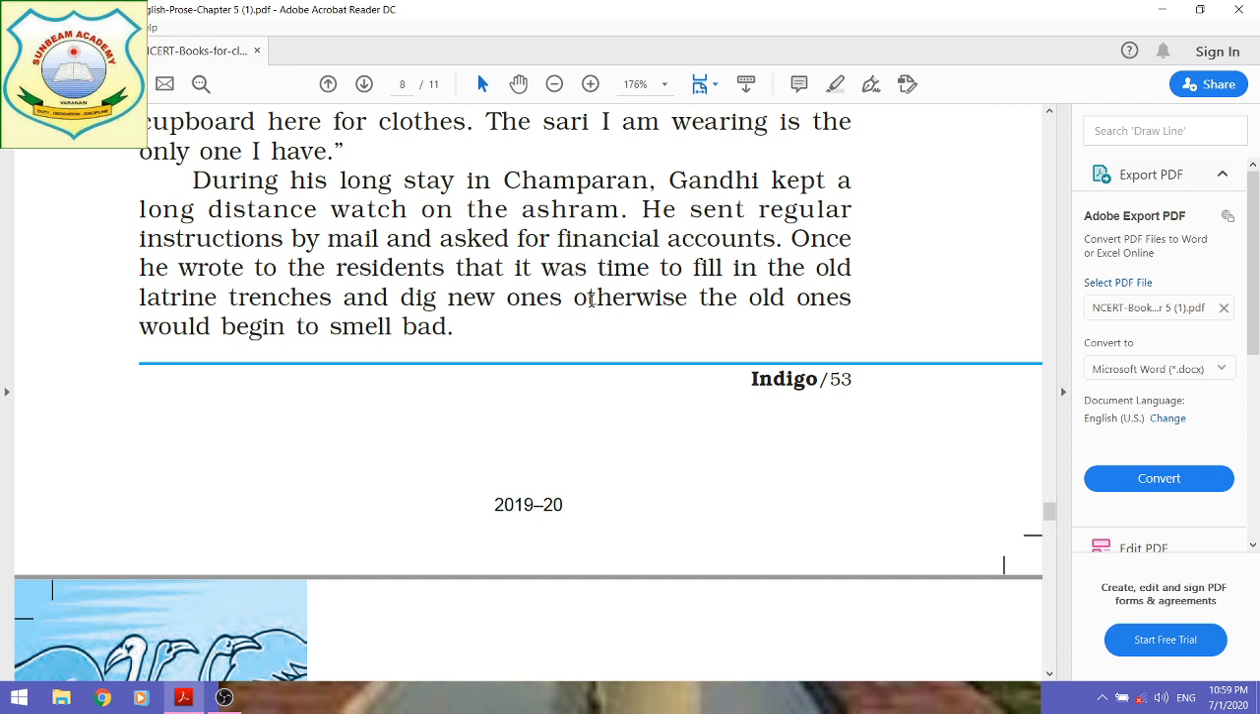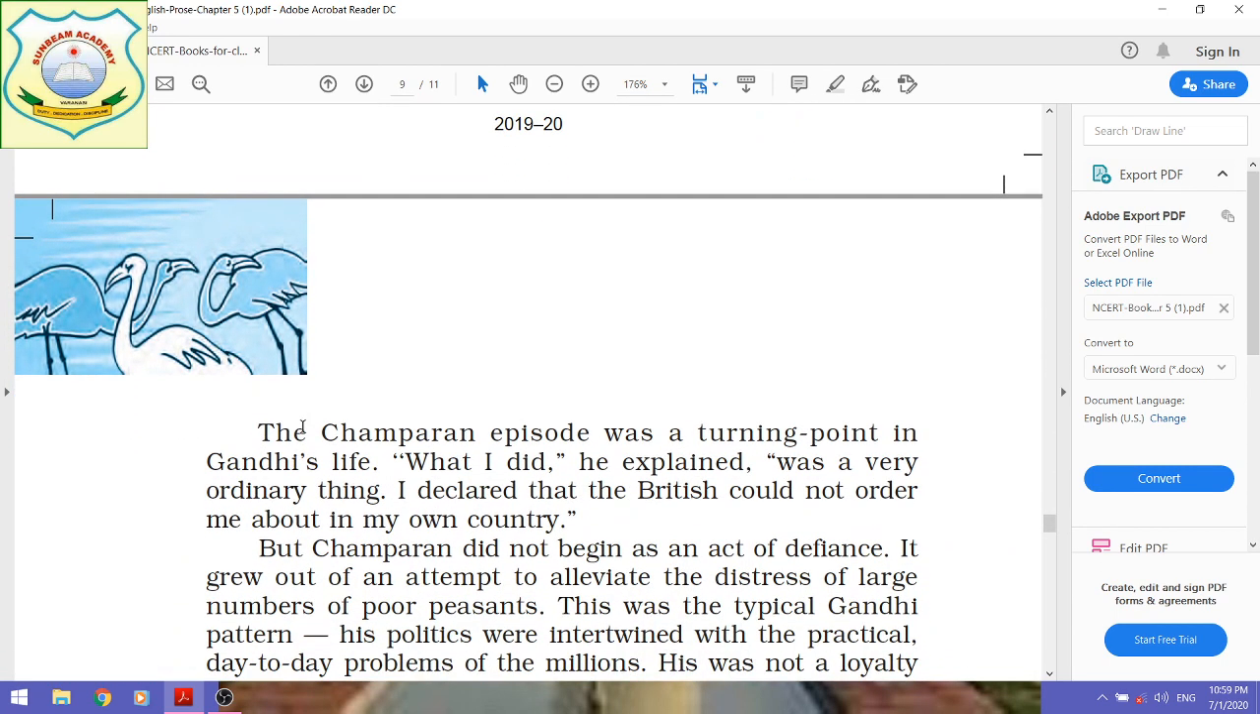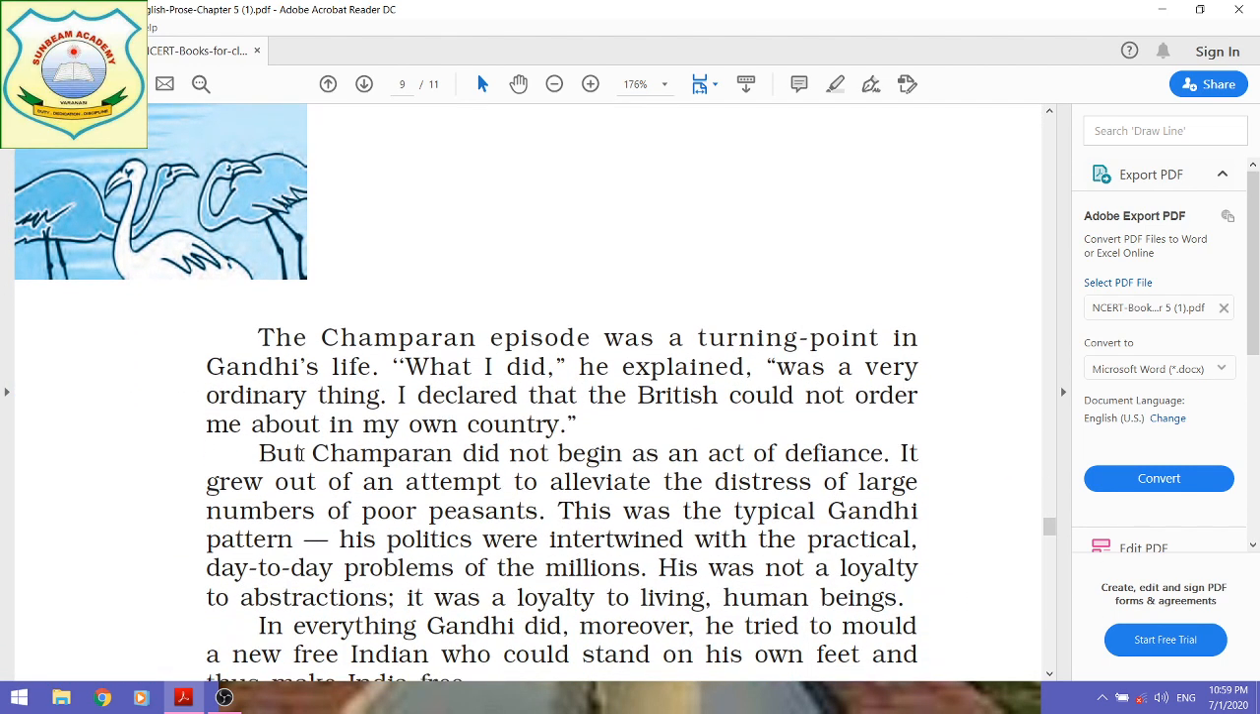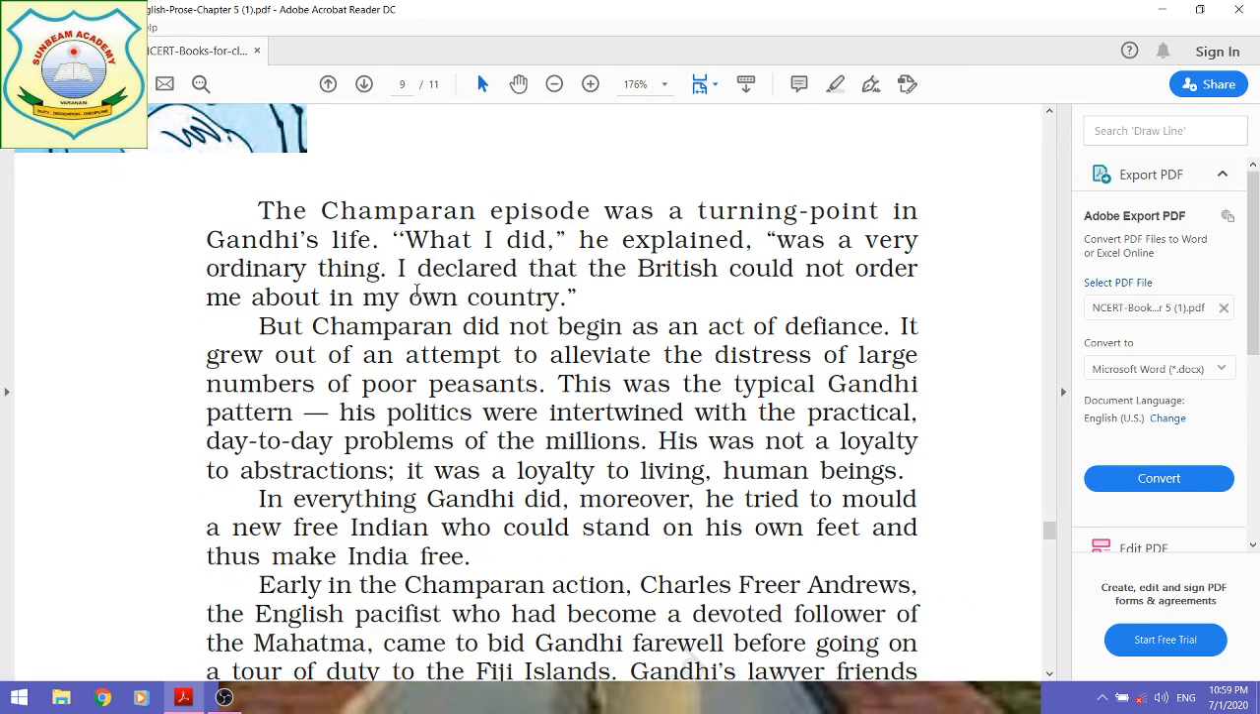Even that he talked about the latrine trenches which were filled, and to dig new ones, otherwise they would smell badly. He observed each and everything, and he wanted to solve each and every problem of those poor villagers, and it was the symbol of a great leader, a leader of masses, which Gandhiji had proved by staying in Champaran.